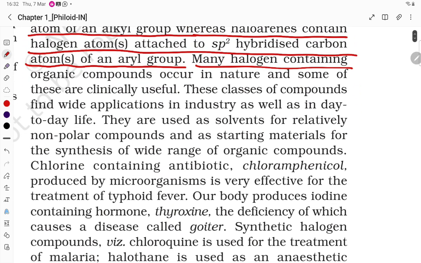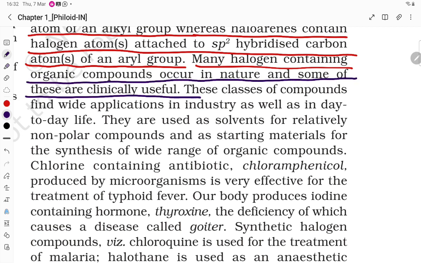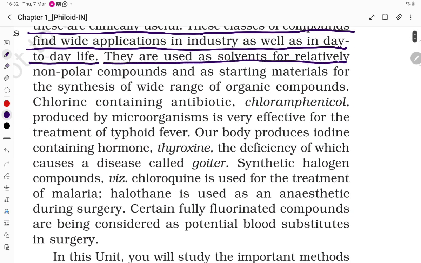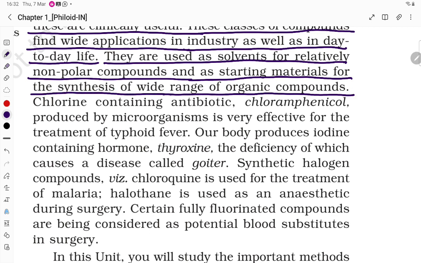Many halogen-containing organic compounds occur in nature, and some of these are chemically useful. These classes of compounds find wide application in industry as well as in day-to-day life. They are used as solvents for relatively non-polar compounds and as starting materials for the synthesis of a wide range of organic compounds.